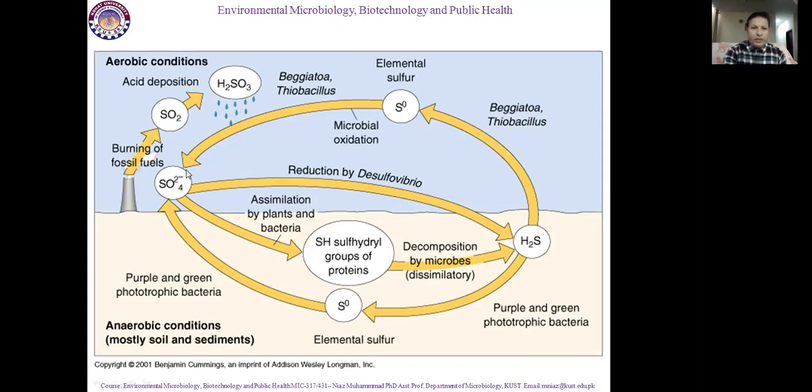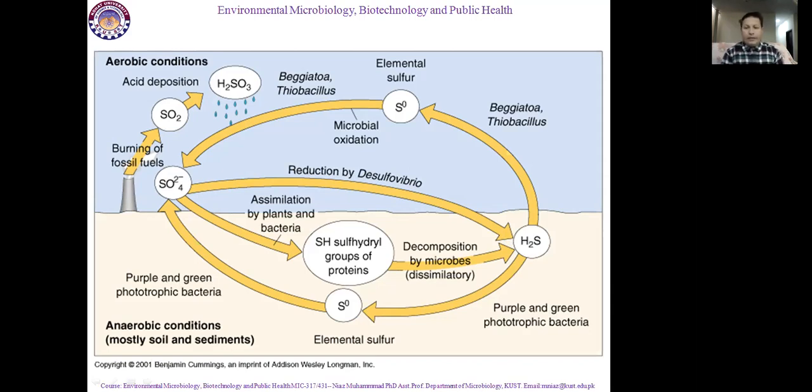The second process: the sulfate which is present in water and soil is directly converted into H2S, and this process is done by Desulfovibrio bacteria. By reduction by Desulfovibrio bacteria, sulfate is converted into H2S. Okay, what happens with this H2S?